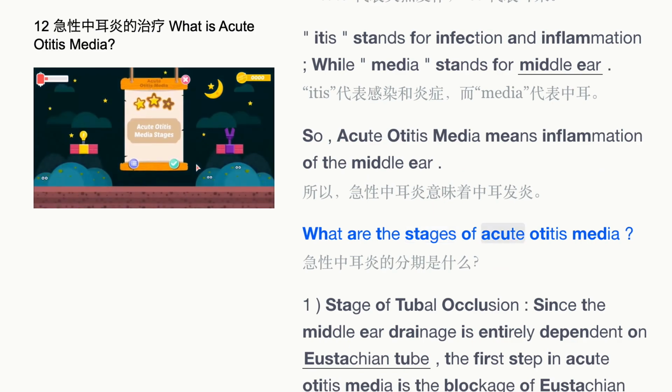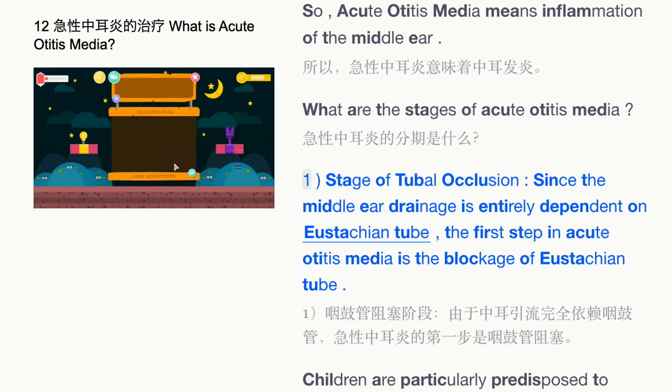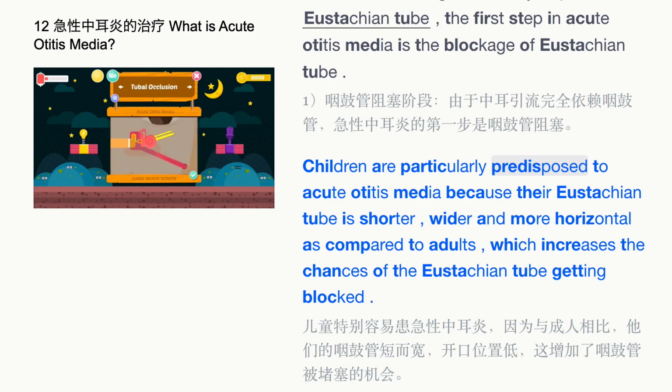What are the stages of acute otitis media? 1. Stage of tubal occlusion. Since the middle ear drainage is entirely dependent on the eustachian tube, the first step in acute otitis media is the blockage of the eustachian tube. Children are particularly predisposed to acute otitis media because their eustachian tube is shorter, wider, and more horizontal as compared to adults, which increases the chances of their eustachian tube getting blocked.